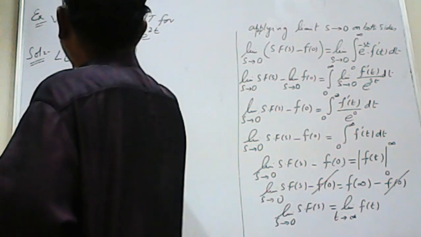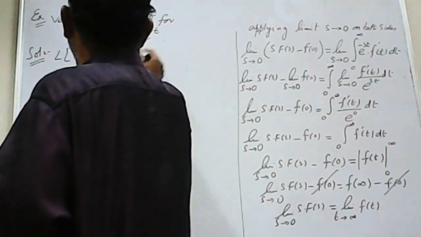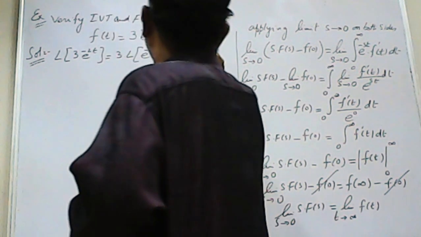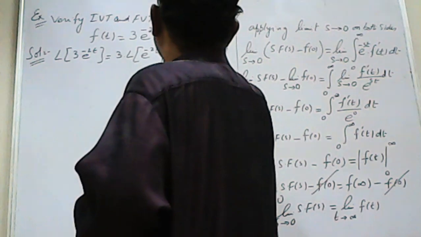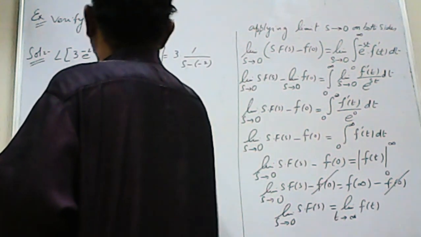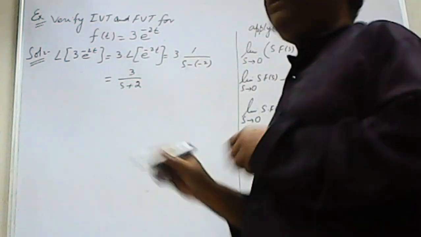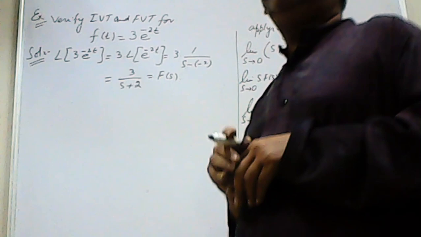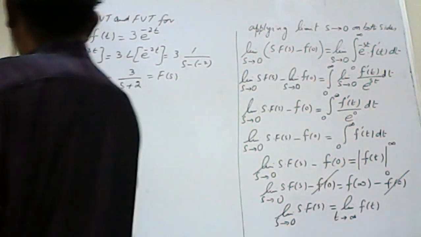So Laplace of 3 e power minus 2t is 3 outside, Laplace of e power minus 2t, 3 into 1 upon s minus minus 2. So we have 3 over s plus 2. And we know that this is known as the function of s, F(s). So now we have the complete data.